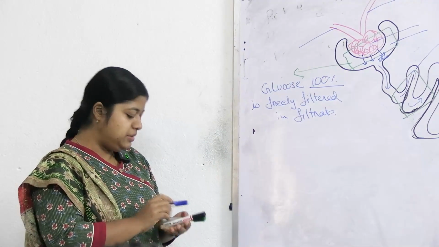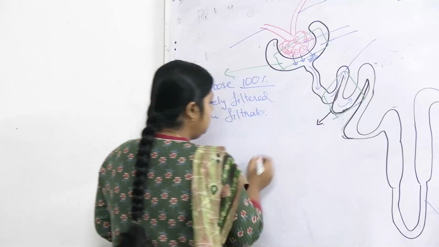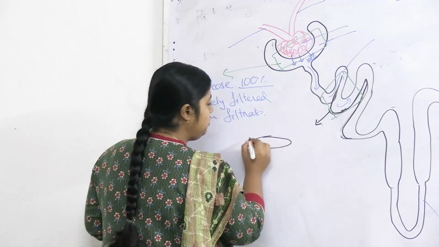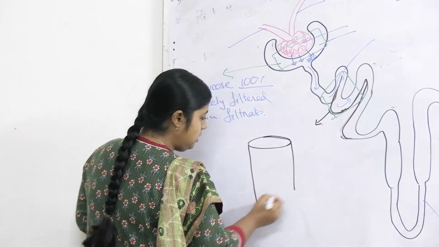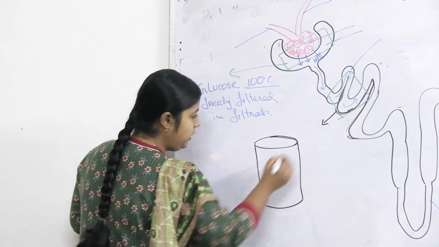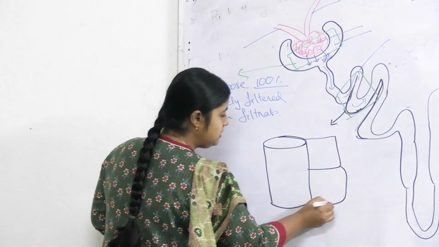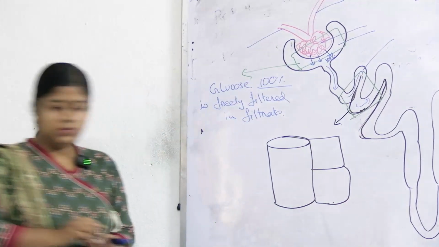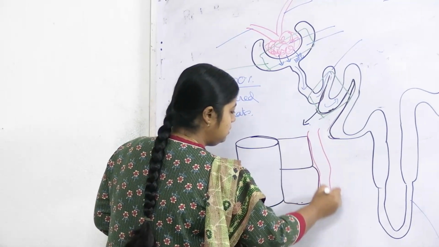Now what happens in the PCT? Reabsorption occurs. So if this is the tubular lumen of the PCT, and this is the lumen with the epithelial cells of the PCT, and what is this?